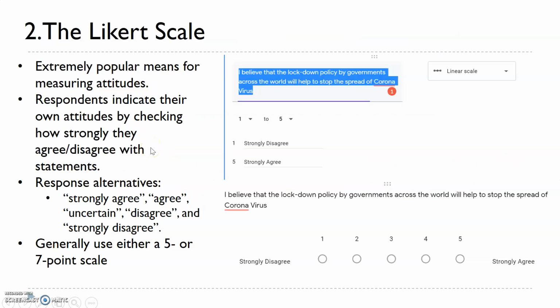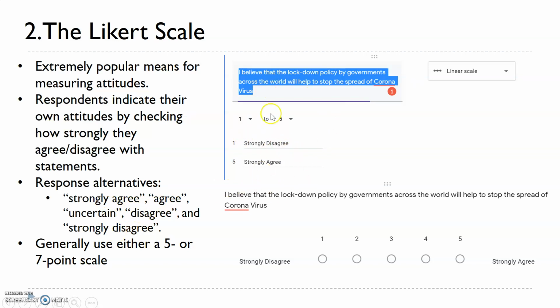Likert scale is kind of the most used scale. It is part of the itemized rating scale. I'll put 1 as strongly disagree to 5 as strongly agree. Generally we use a 5 point scale, sometimes a 7 point scale. Generally the 5 points are strongly agree, agree, uncertain, disagree, and strongly disagree.